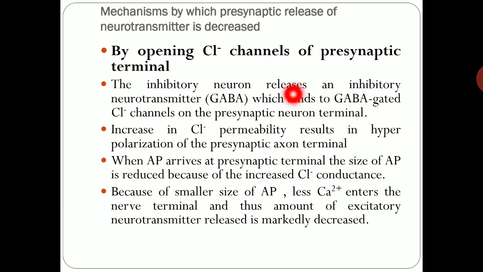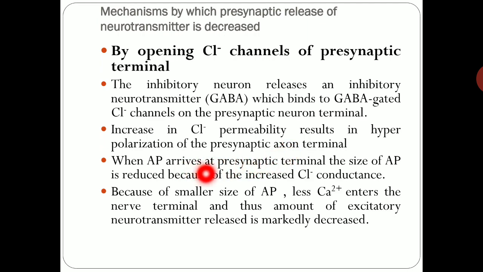The inhibitory neuron releases the inhibitory neurotransmitter gamma aminobutyric acid, which binds to the GABA gated chloride channel on the presynaptic neuron terminal. It increases the chloride permeability. It leads to hyperpolarization of the presynaptic axon terminal.